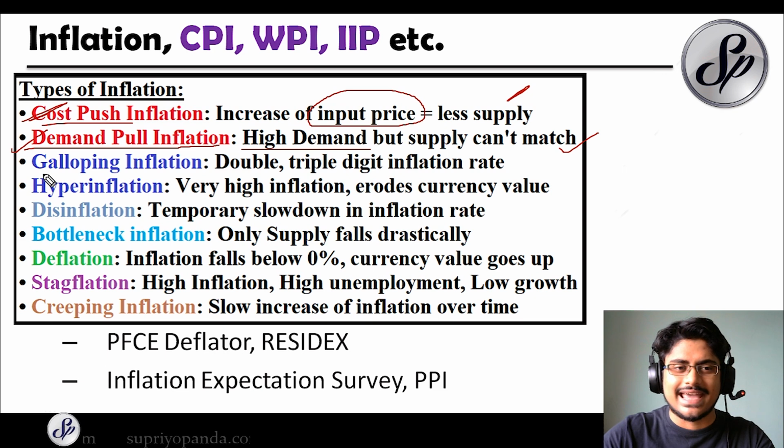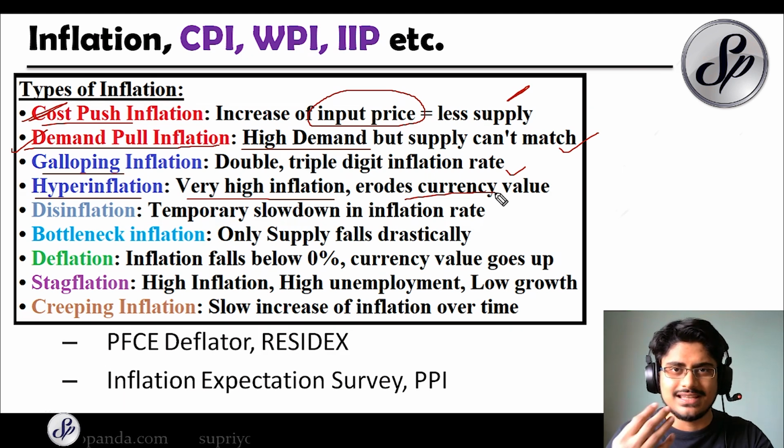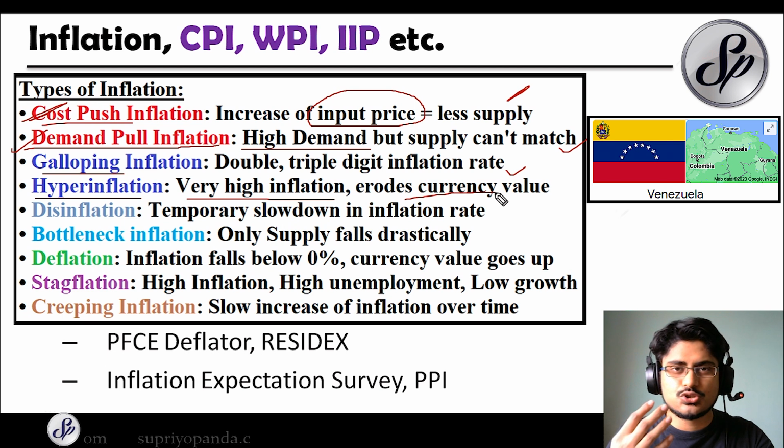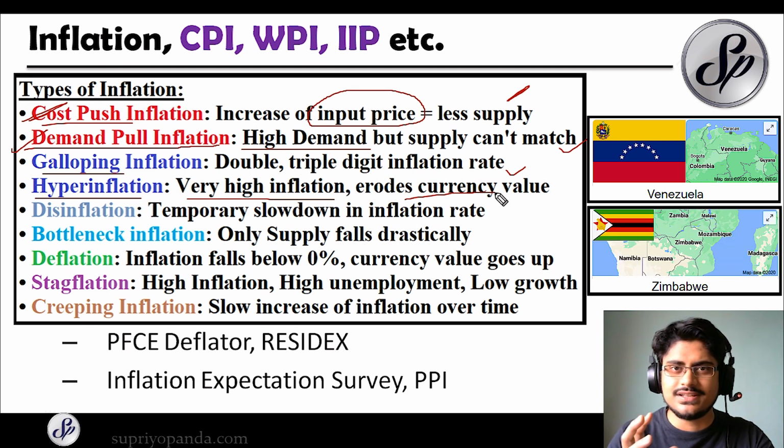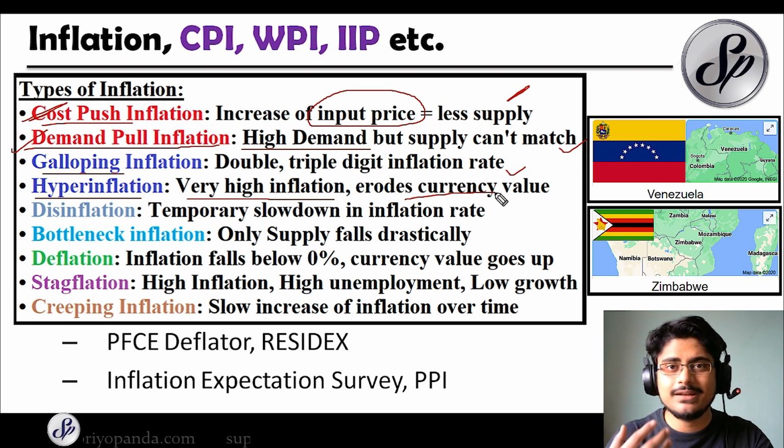And the next thing is the galloping inflation. This is any kind of inflation which is in the double or the triple digits. If the inflation rate is in the double or triple digits, then it is called galloping inflation. And then you have the hyperinflation. Hyperinflation is the worst thing for an economy. This means that you have very high inflation and it erodes the value of your currency. Some countries that actually faced this were Venezuela, and you also had that in Zimbabwe. In these countries, the currency value reduced so much, there was sometimes almost 1,000,000% inflation.